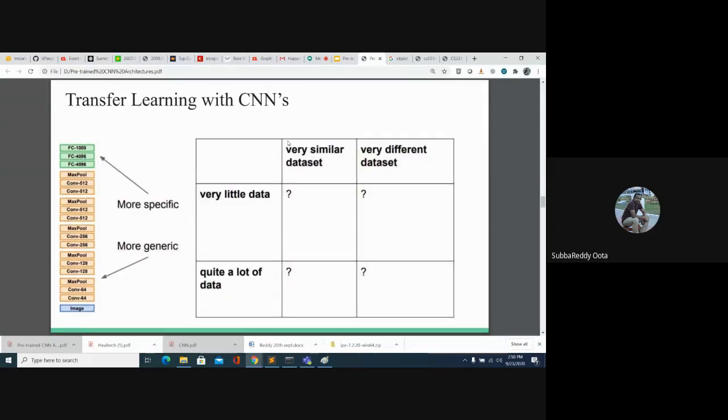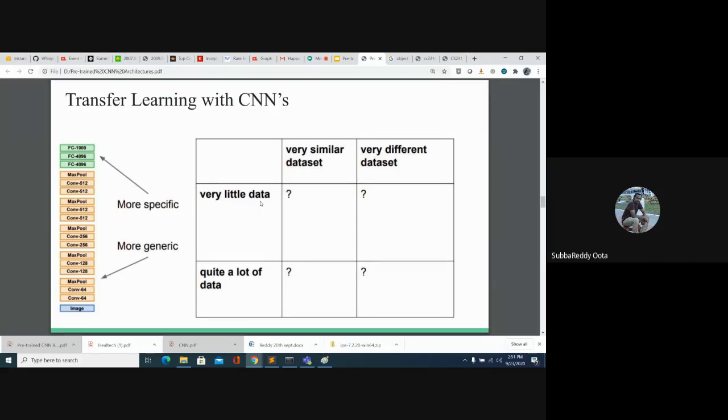So transfer learning with CNNs: very little data, very similar data set. Again, very little data, very different data set. So it's like more specific, more generic. Suppose you are going with a small data set and it is a very similar data set, what do we need to freeze and what do we need to train?